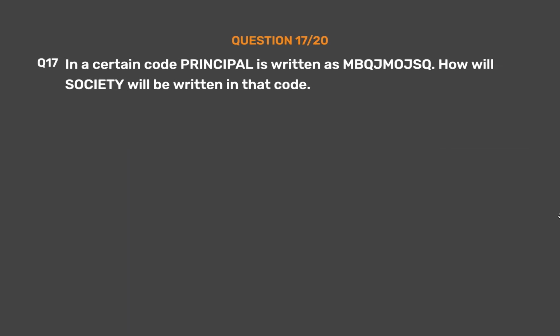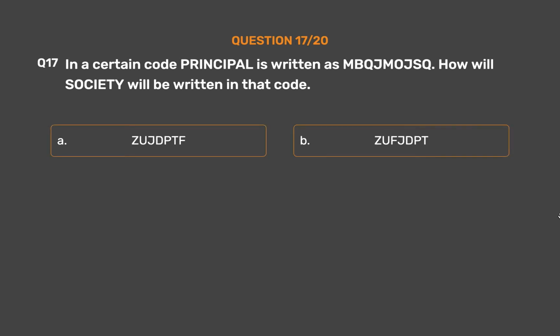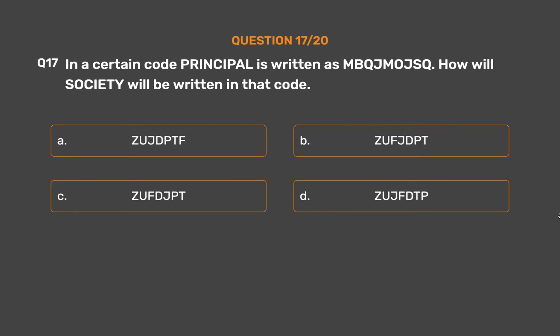Question number 17. In a certain code principle is written as MKCHMOJSK. How will society be written in that code? Option A. JUJUTF. Option B. ZUPRPT. Option C. JUPRJPT. Option D. ZUJPRTP. Option E. None of these.